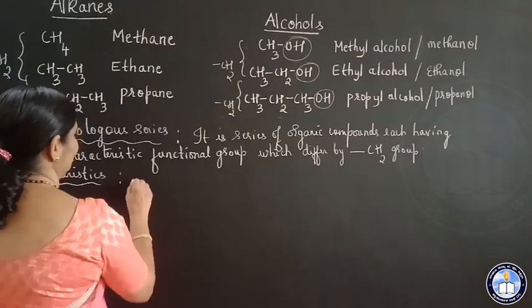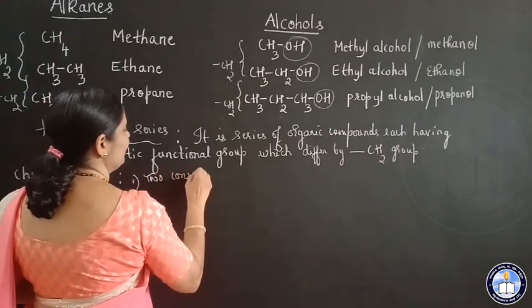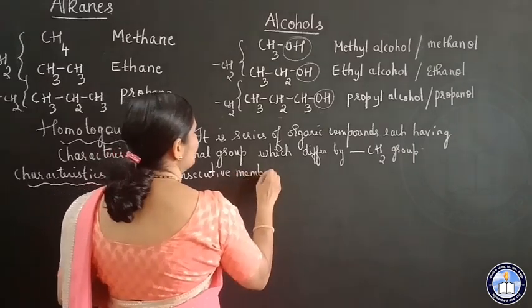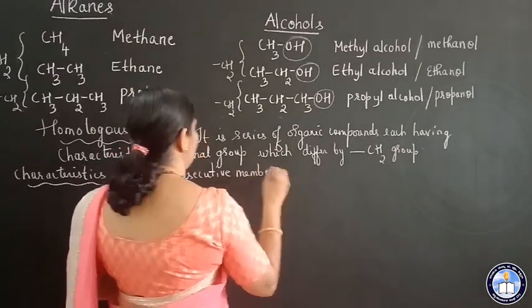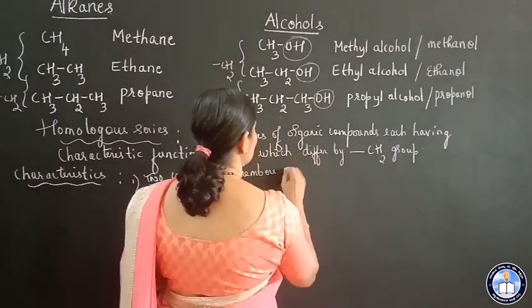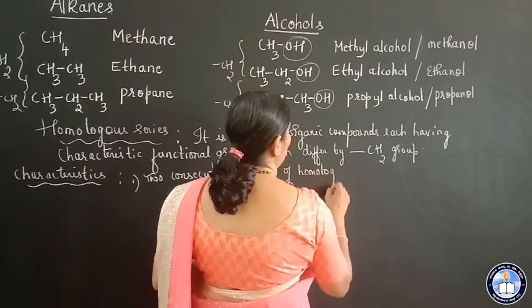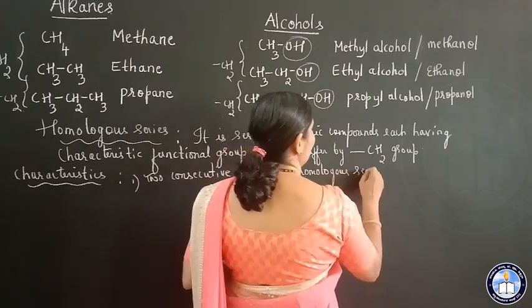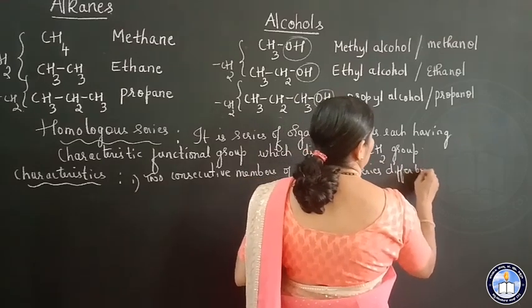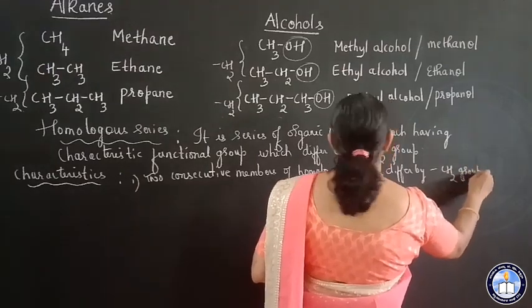CH2 group. So, the two consecutive members of the homologous series differ by CH2 group.